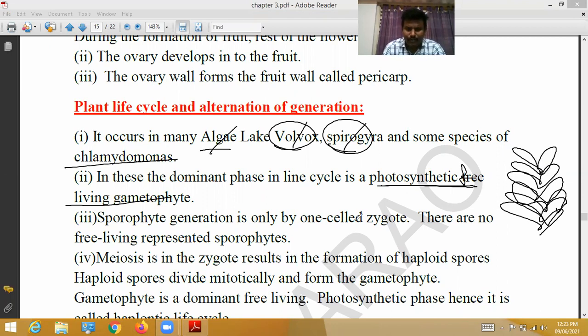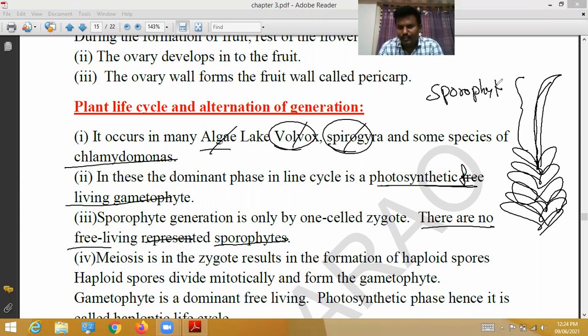The sporophyte generation is represented only by the one-celled zygote. See, this is the sporophyte, only a one-celled zygote. This zygote gradually turns into a sporophyte. There are no free living sporophytes. The sporophyte always depends upon the gametophyte. So this is called the sporophyte.